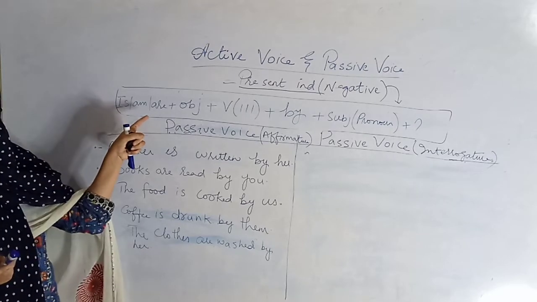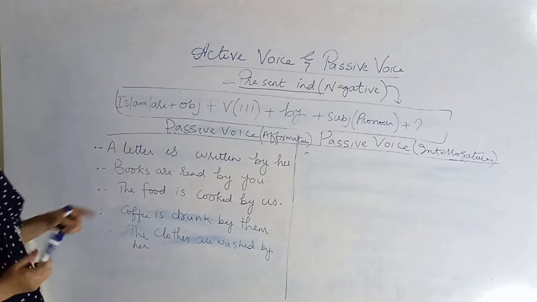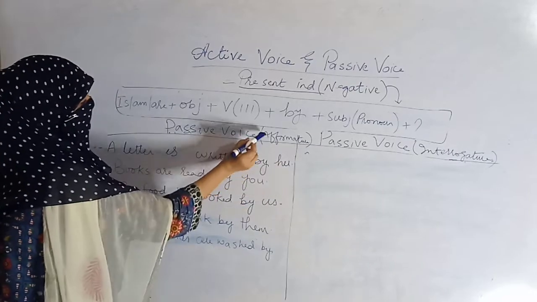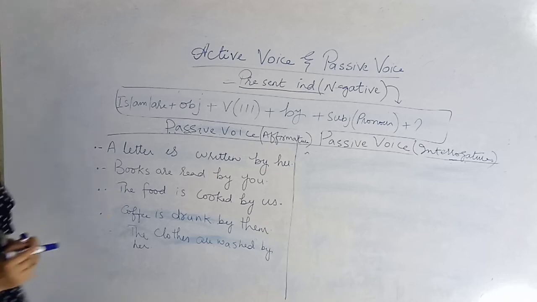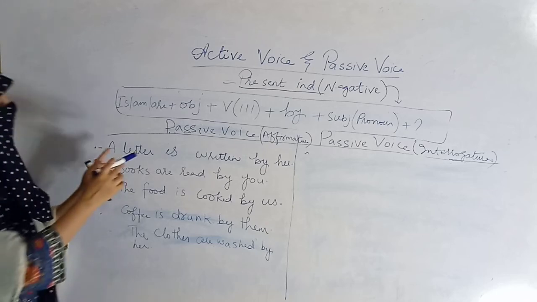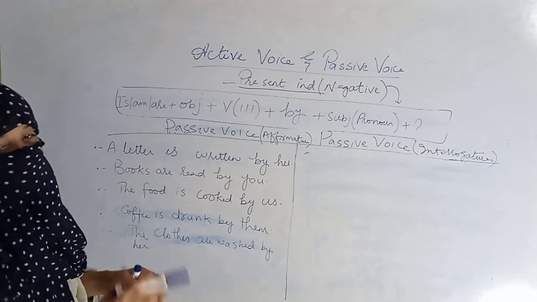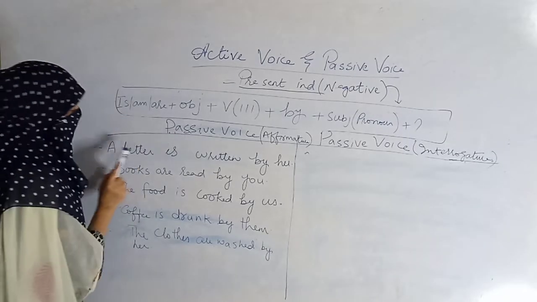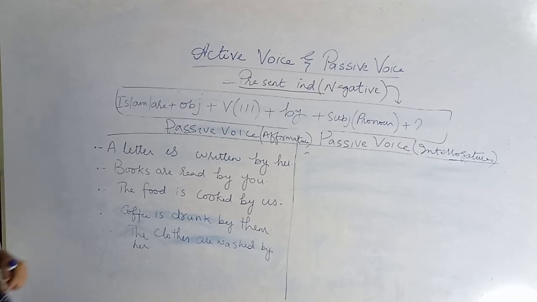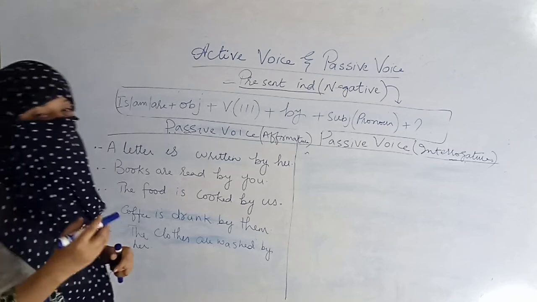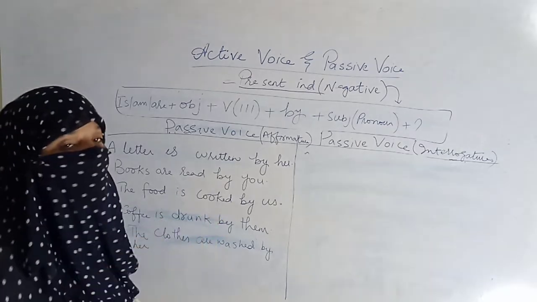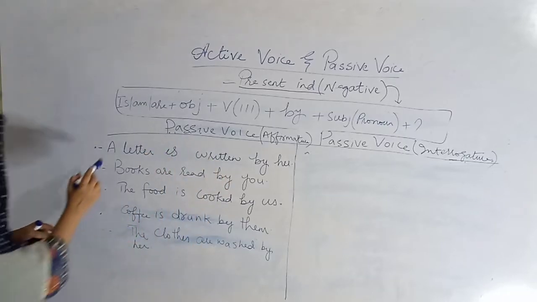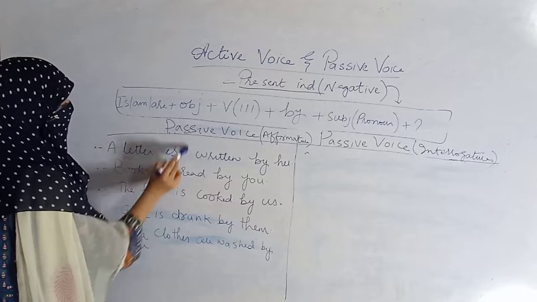So the helping verb will come first. These sentences are written in affirmative, and we will convert these affirmative sentences into interrogative sentences. Alright, so our letter is written by her. This is the first sentence, and if we want to make it interrogative, how will I convert it? You can see here: our letter is written by her.